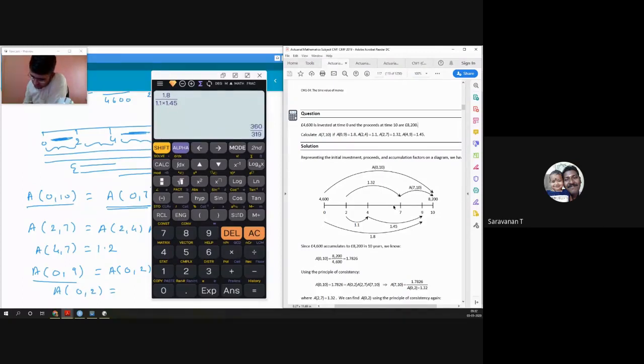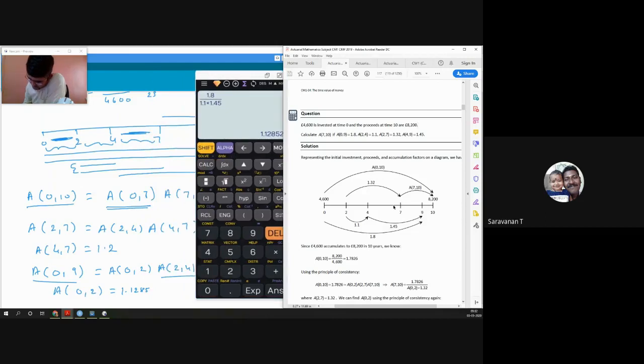The fraction here is too big, so I would prefer the decimal value. I'll say 1.1285266. I have taken a lot of significant figures here, 8 significant values. If I write it in this way, this is nothing but 6 significant values. I'll require at least 6 significant values.